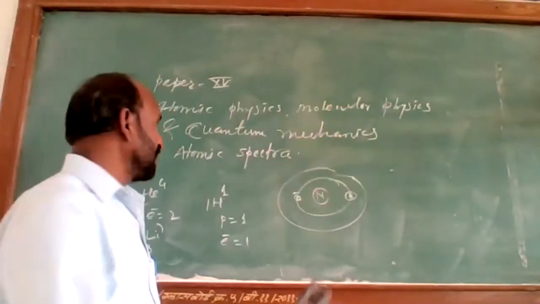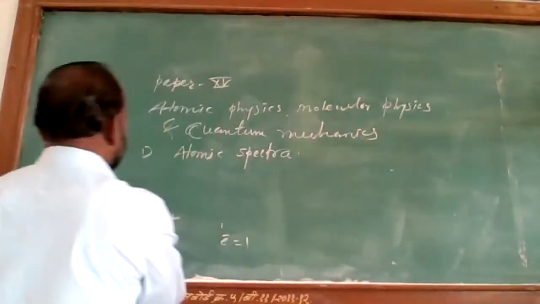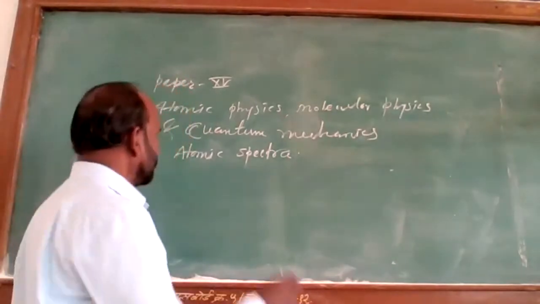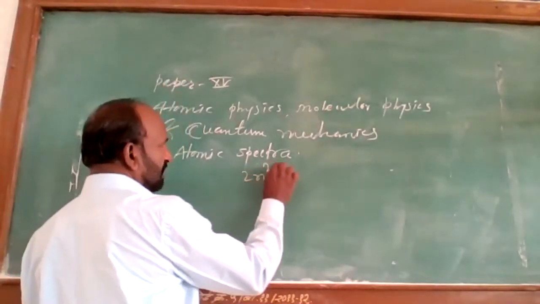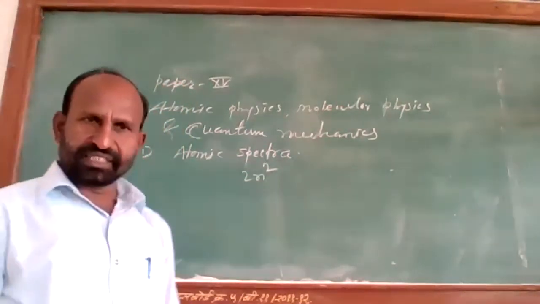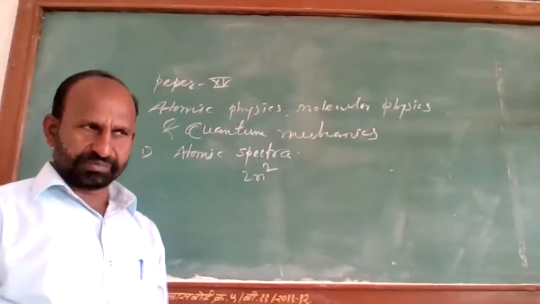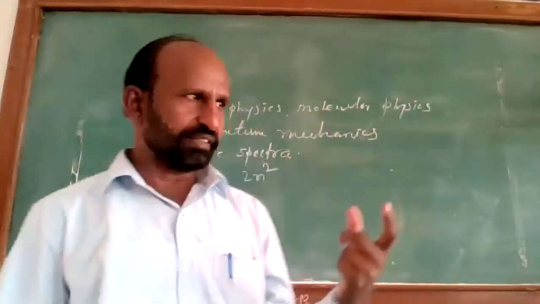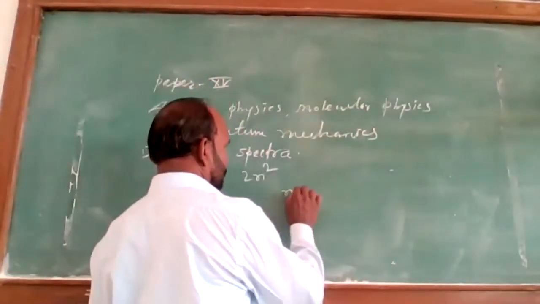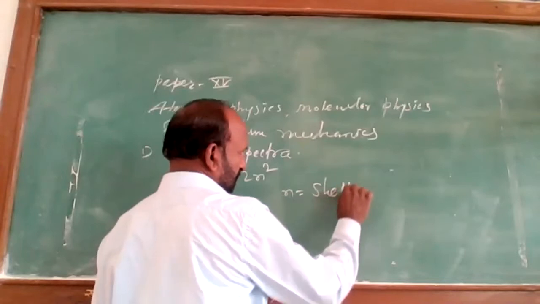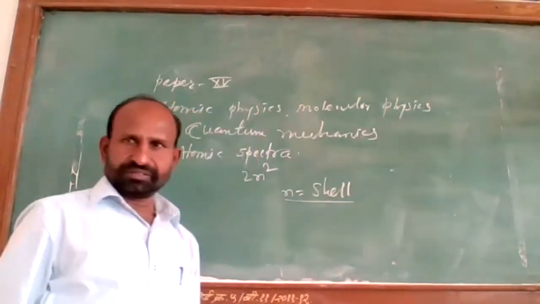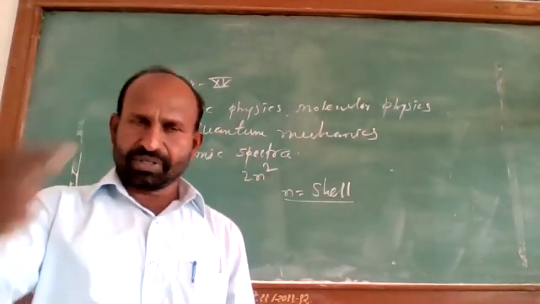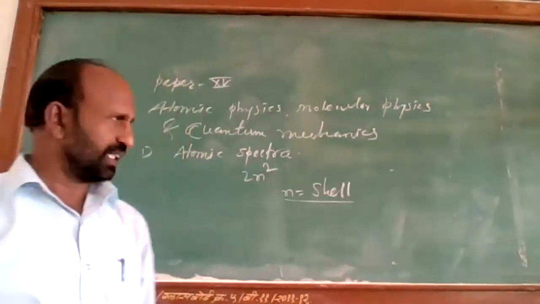So the distribution of electrons in different orbits is given by Pauli's principle, and that is 2n square. Here n is the shell number or orbit number. That orbit in which an electron rotates is called a shell. A shell is the orbit in which an electron rotates around the nucleus.